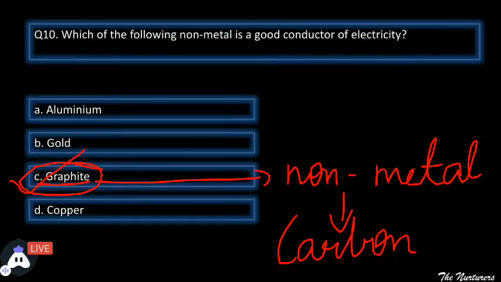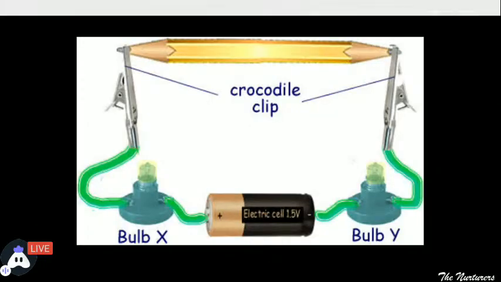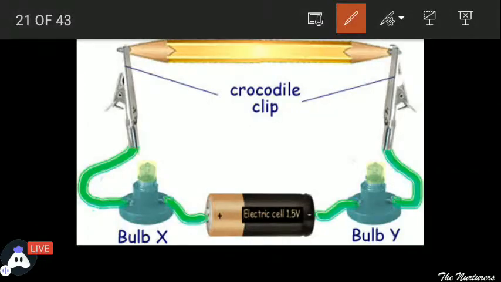I can show you how. See, this picture will clearly help you to understand it better. A circuit has been constructed and the pencil lead has been used, and checked whether the current is flowing or not. Yes, if the bulb is glowing, the current is passing.